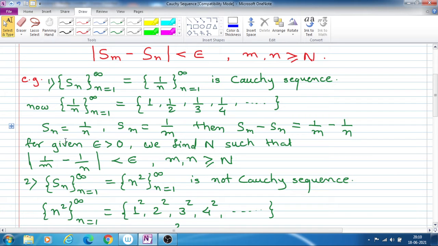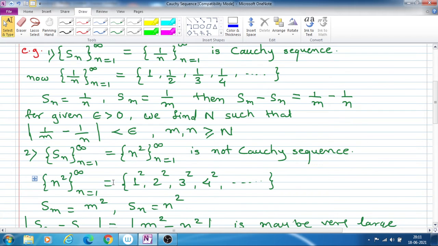Then the nth term Sn will be 1 upon n. Then Sm, n is equal to m, then Sm will be 1 upon m. Then Sm minus Sn will be 1 upon m minus 1 upon n. So if for given epsilon we can find N such that Sm minus Sn, meaning 1 upon m minus 1 upon n, is less than epsilon for m and n greater than or equal to capital N.